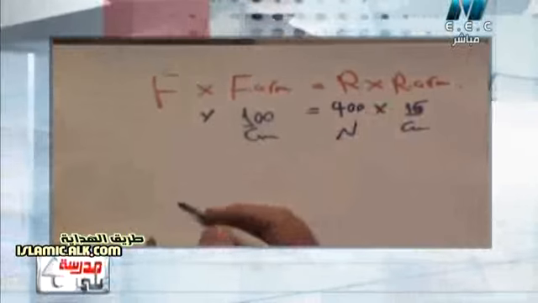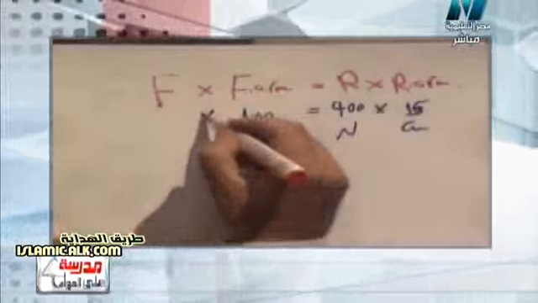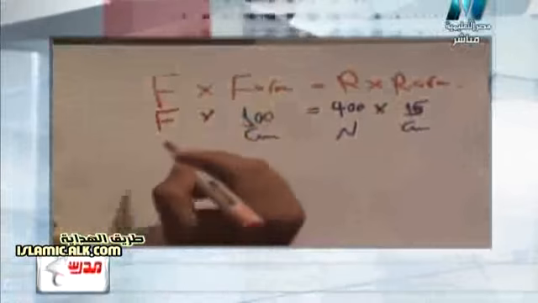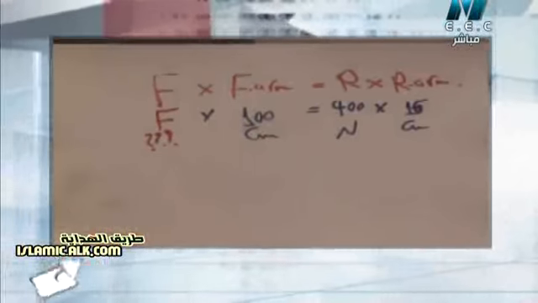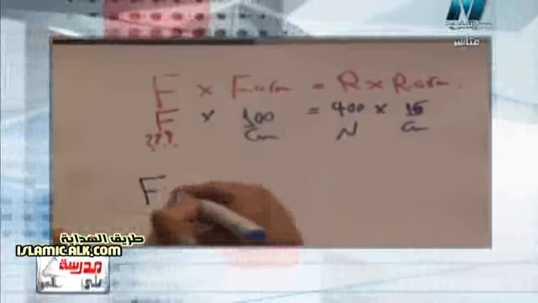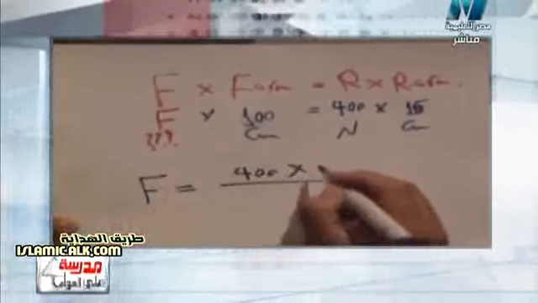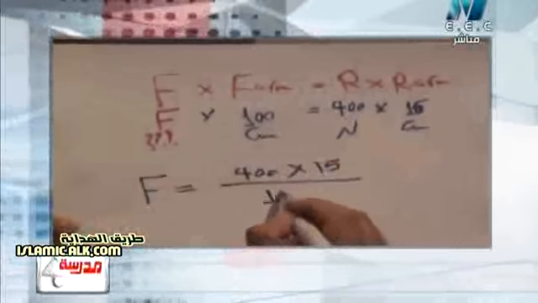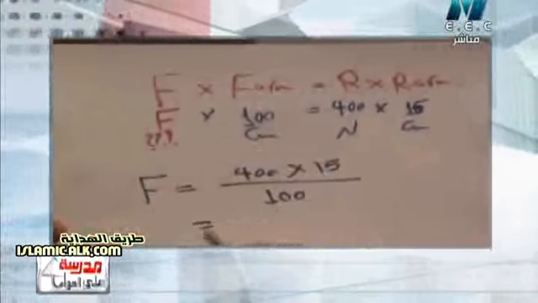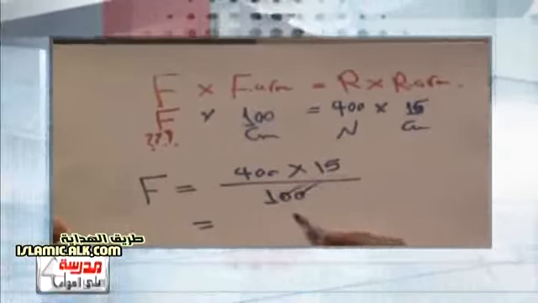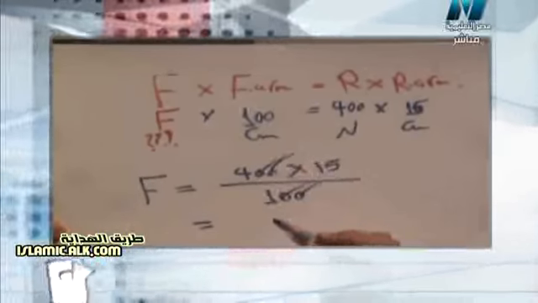So surely he will ask me to find what? To find the effort force. The effort force is demanded; it isn't given in this problem. So what about the effort force? Effort force equals 400 times 15 divided by 100. So the answer will be, surely we can omit 2 zeros by 2 zeros, or abbreviate 2 zeros with the 2 zeros.